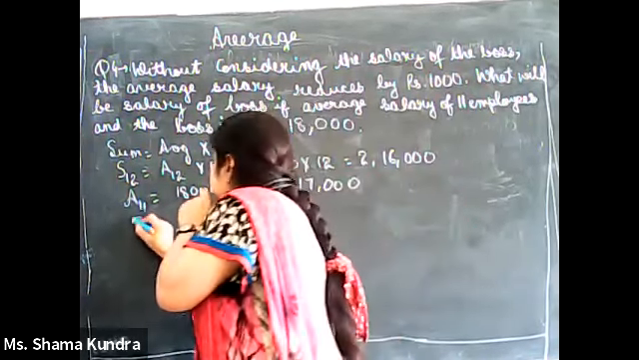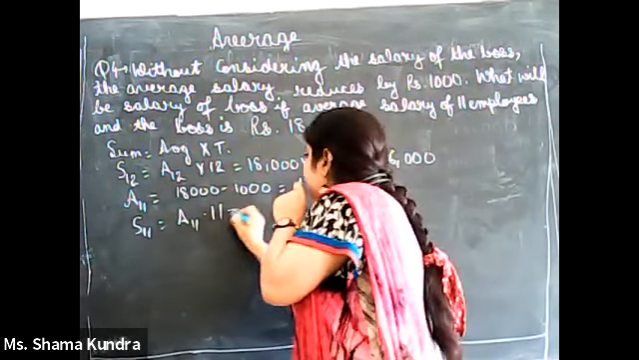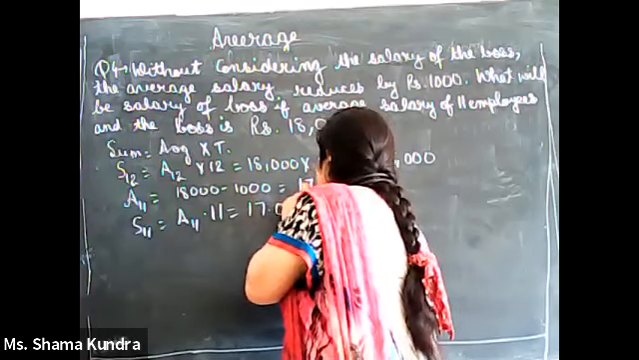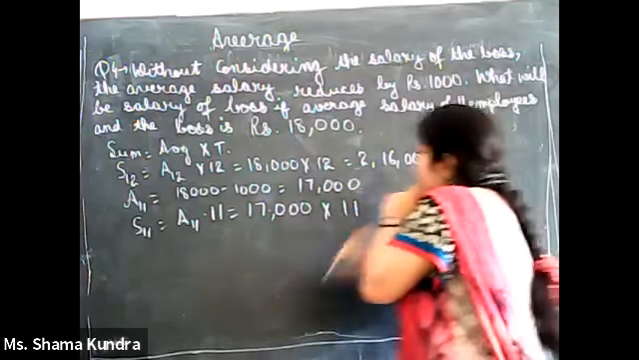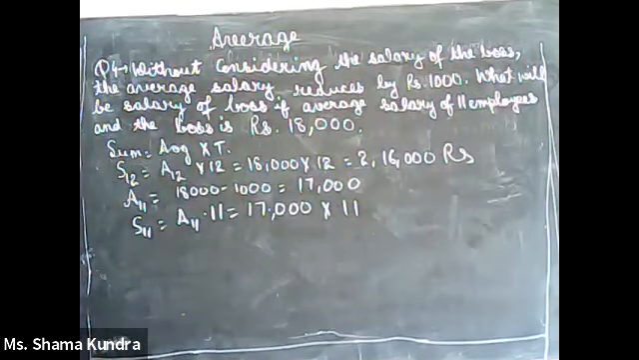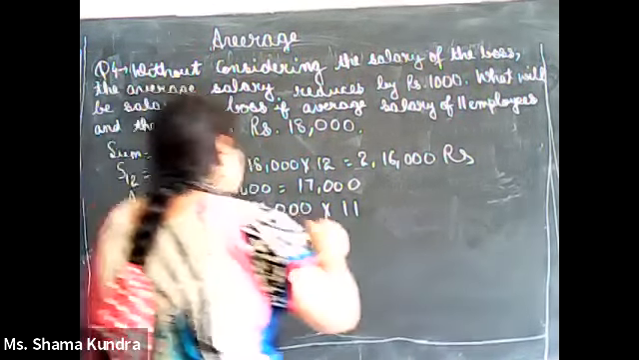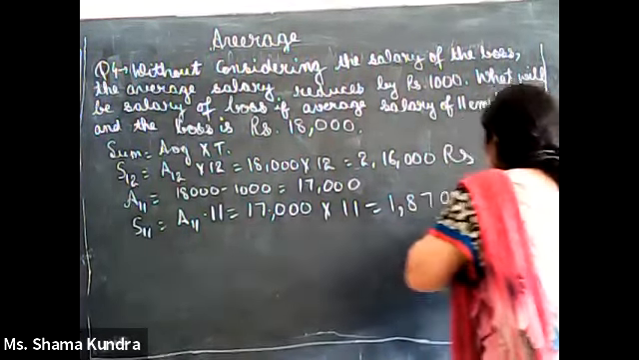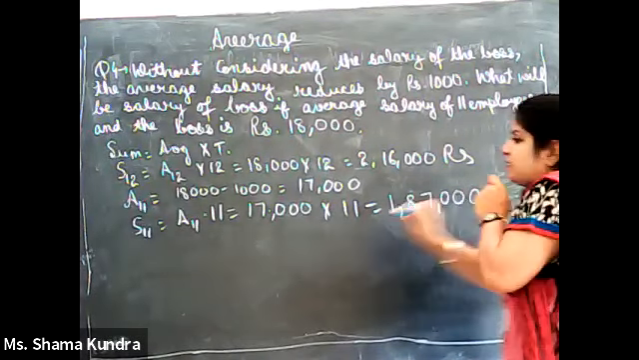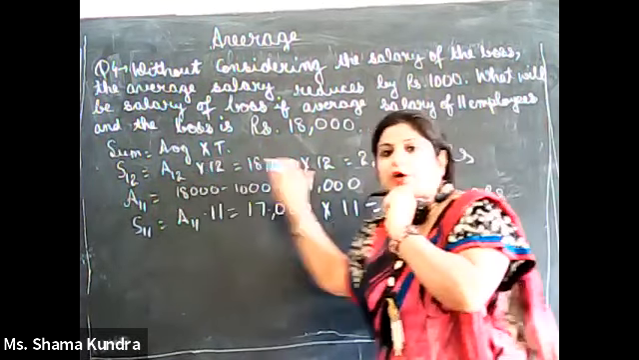So what will be sum for 11 people? Average for 11 into 11, average is 17,000 into 11. On multiplication of 17,000 by 11, what you will get? You will get 1,87,000 rupees. Say this is sum of 11 people and this is sum for 12 people.